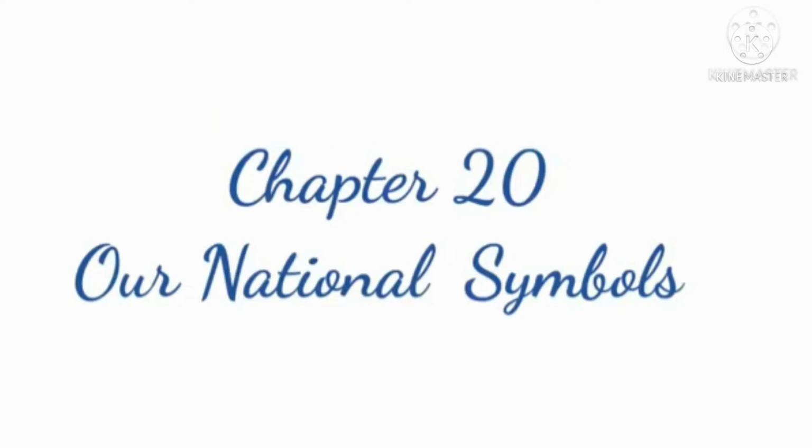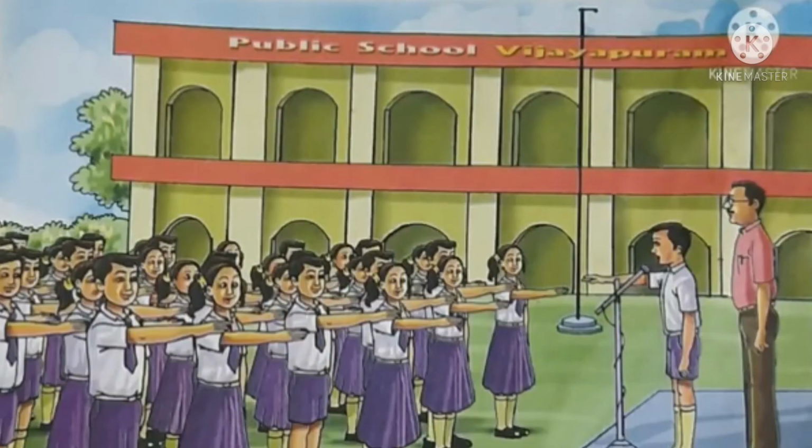Okay? We discuss a new chapter. Chapter 20, our national symbols. What is the name of the next lesson? Our national symbols. Children, look at the school assembly. The students are taking the pledge.